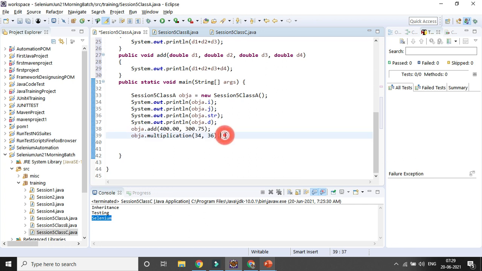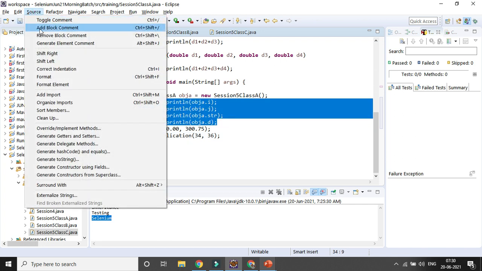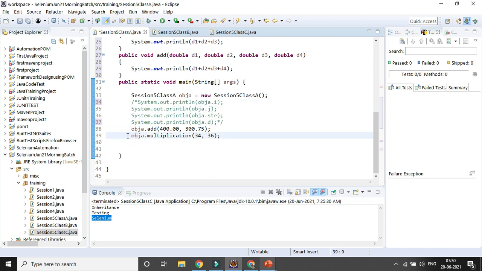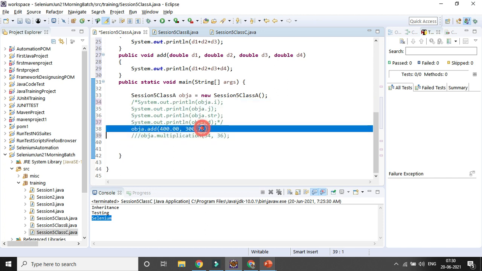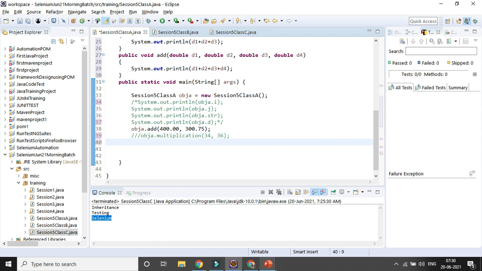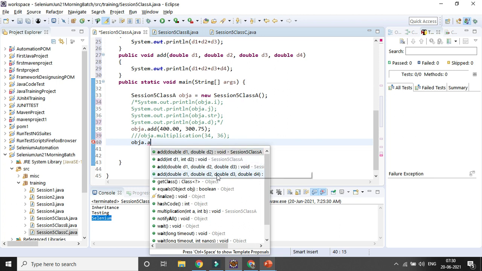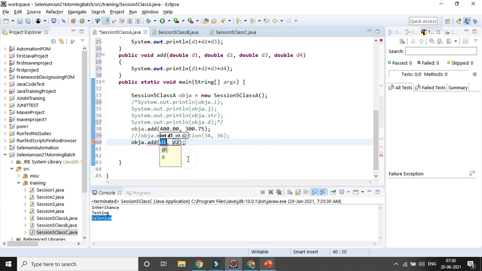So let's comment out all these things. Only I will be using addition. One method I already used, which is double 1, double 2, double 3. After that we will be using object a dot add, right? You can see all four methods are coming with the same name. If you want to select that way, you will need to pass the parameters. If you select the integer part, I need to pass integers, so suppose I pass 2 and 19.